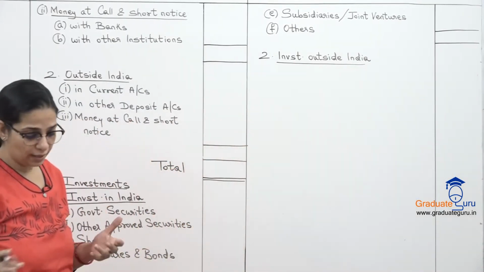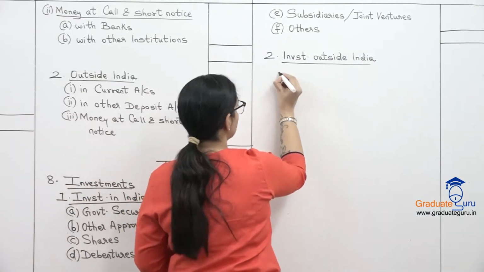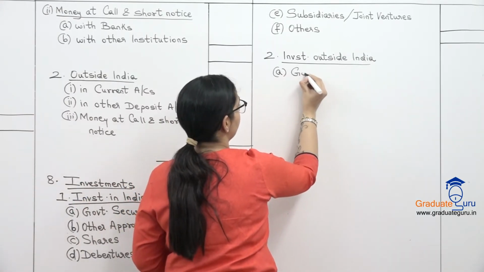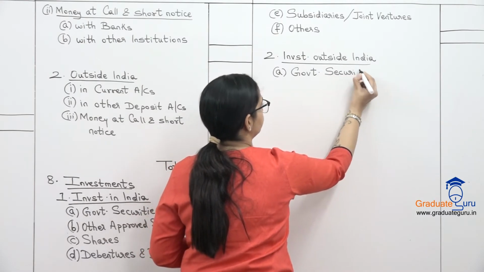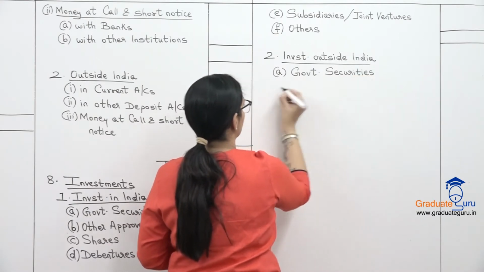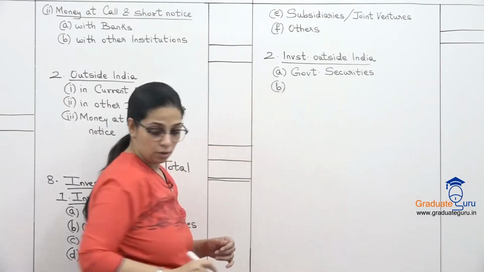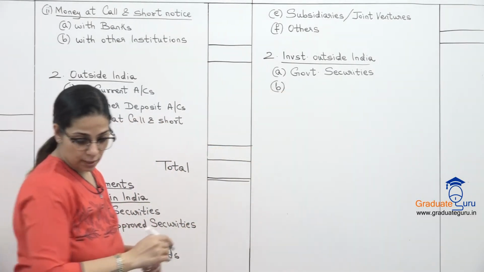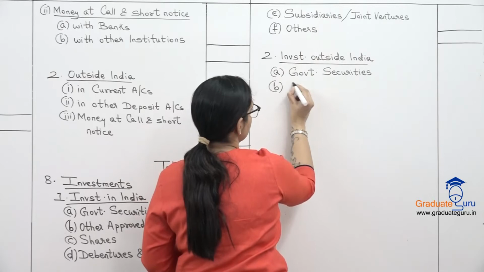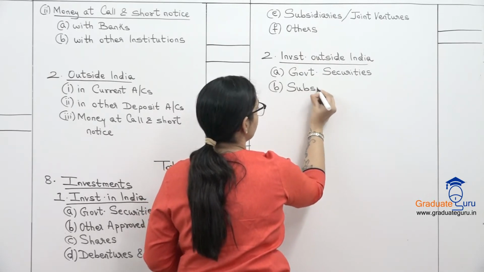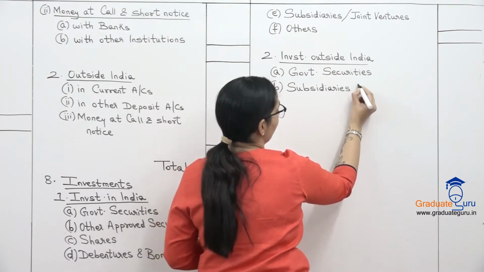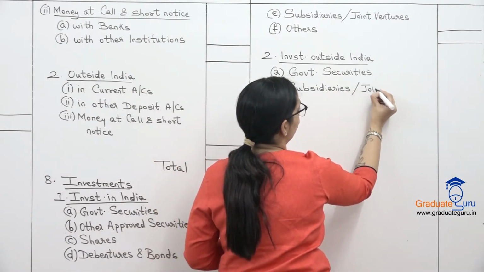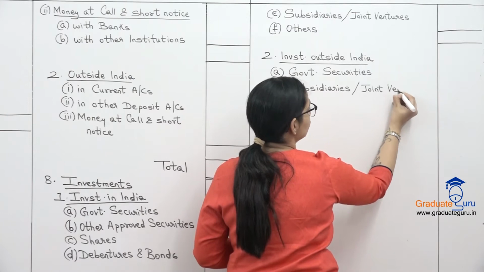So again over there you can have government securities, that is foreign government securities if we have purchased. We may also have subsidiaries or joint ventures, the same thing that we wrote over here. So अगर किसी foreign company में हमने invest किया है as holding company, then that will appear over here.